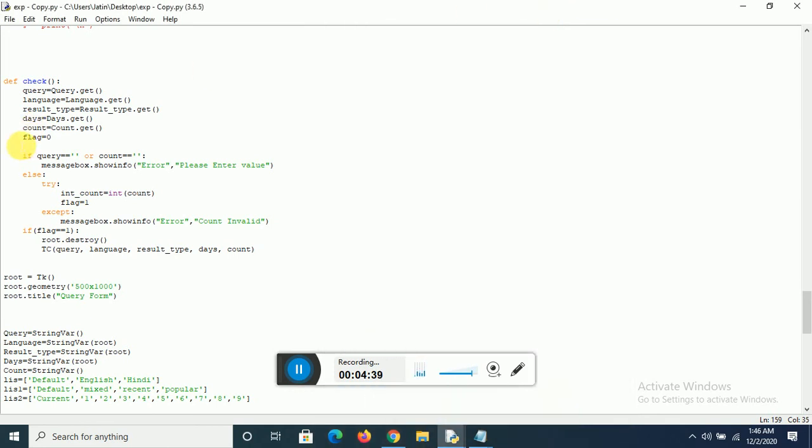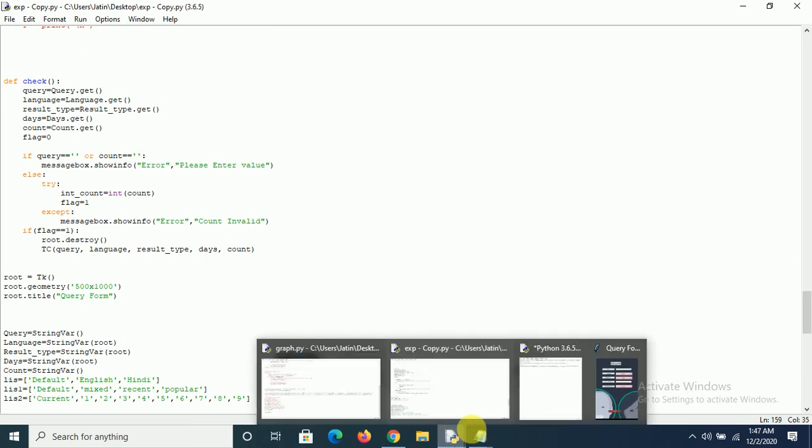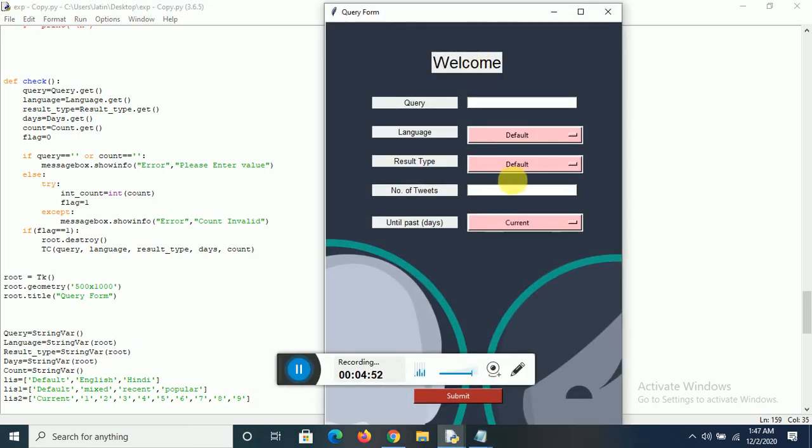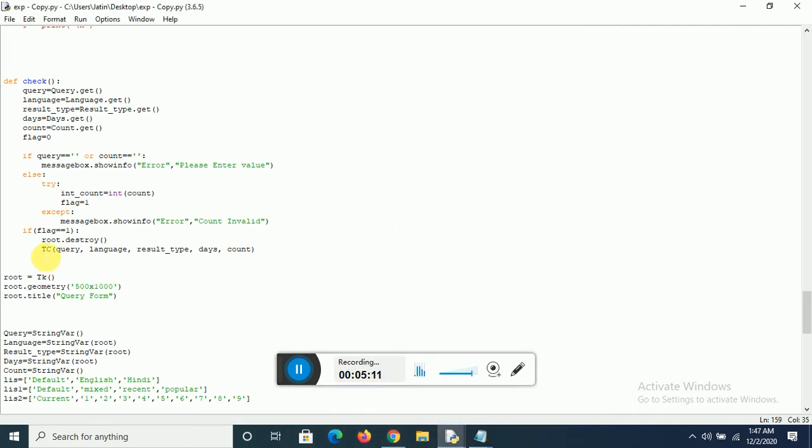After fetching, we set the flag to 0 and we check whether it's a valid input or not. If the query or the count is not there, it will show an error. The count will be converted to an integer because we are entering a string, so it will be converted to an integer and the flag would be 1. Again, if it fails to convert, that means the count was invalid. If flag is equal to 1, we are going to shift to the next part of the program. Let me show you.